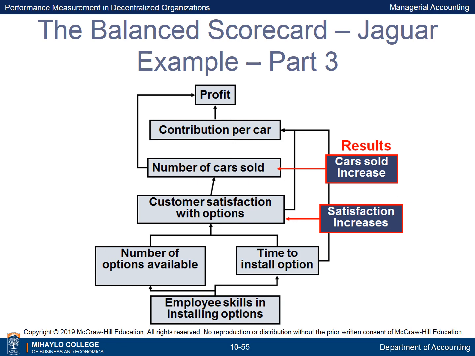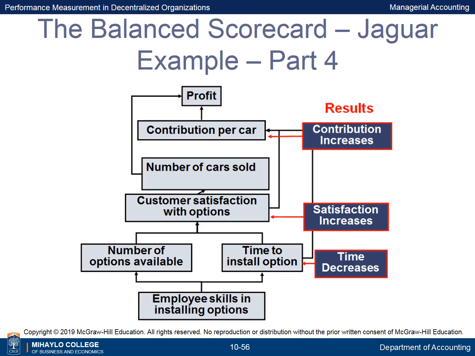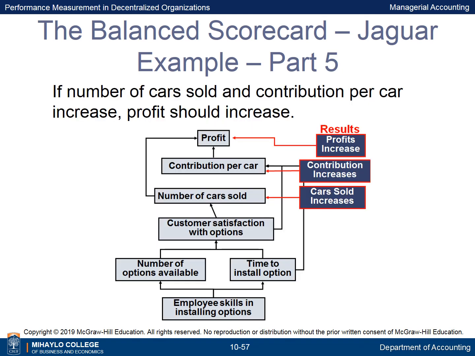If customer satisfaction with options available increases, the number of cars sold will increase. If the time to install an option decreases and the customer satisfaction with options available increases, then the contribution per car increases. If the number of cars sold and contribution per car increases, profit will increase.